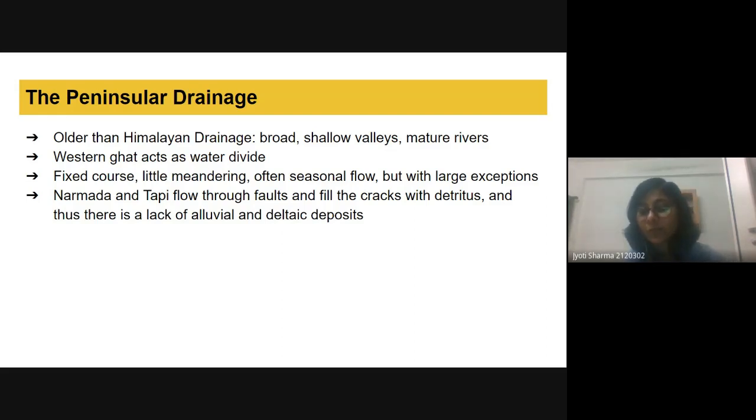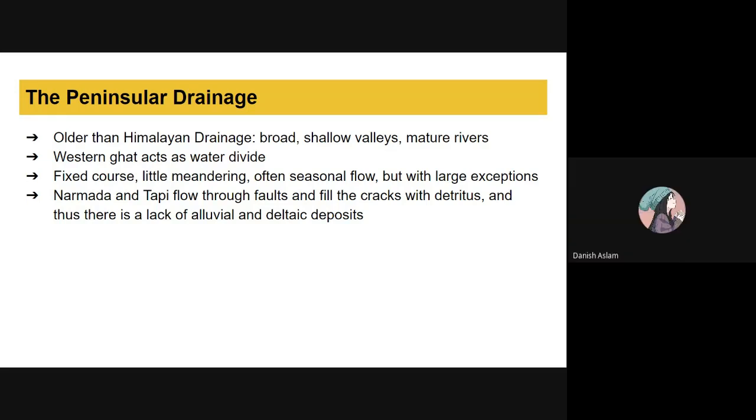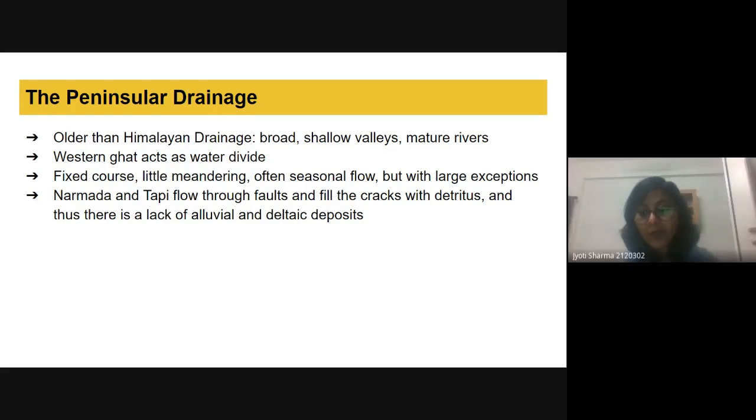Why is the Western Ghat acting like a water divide? It basically divides the drainage into two parts, one towards the western coast and one towards the eastern coast.